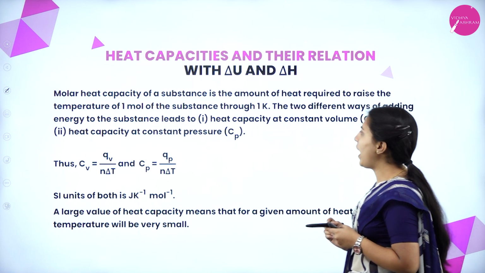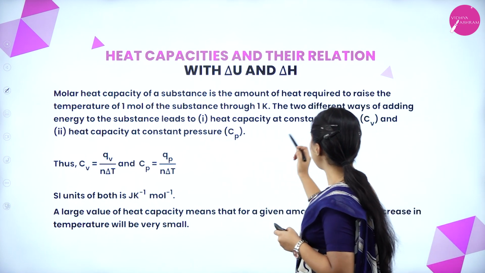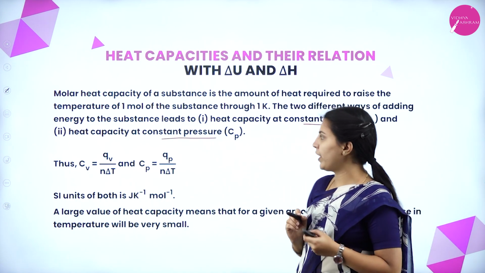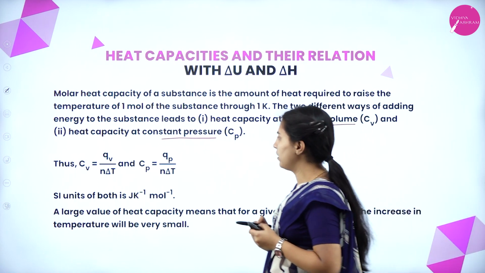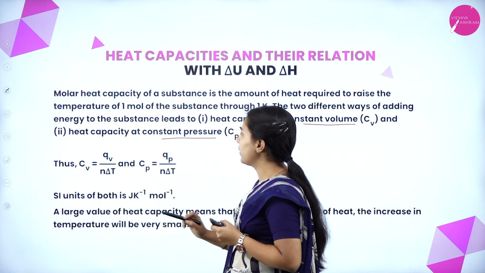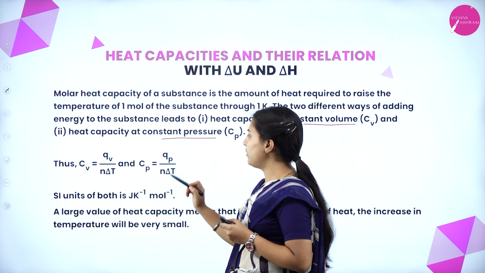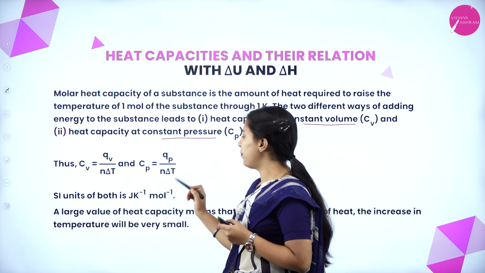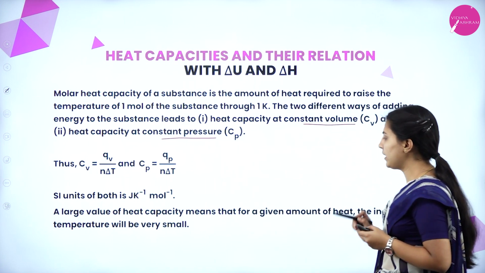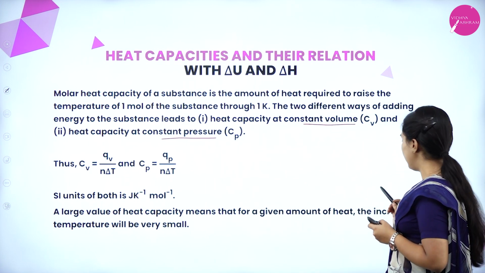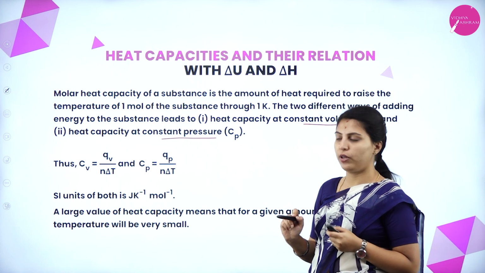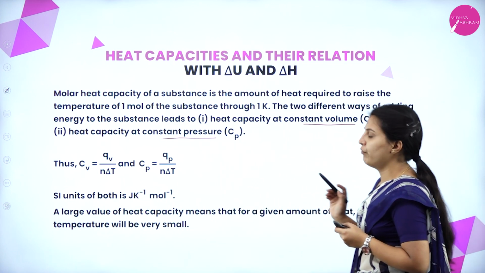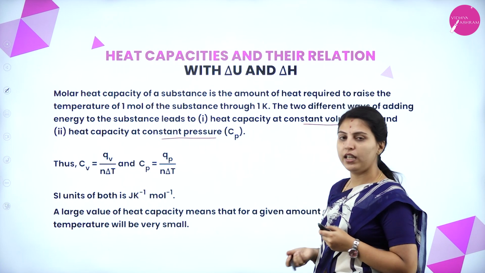The two different ways of adding energy to the substance lead to heat capacity at constant volume and heat capacity at constant pressure. See here, constant volume: Qv by n delta T; constant pressure: Qp by n delta T. The SI unit of both is joules per Kelvin per mole. A large value of heat capacity means that for a given amount of heat, the increase in temperature will be very small.